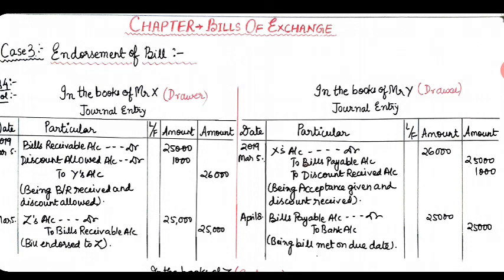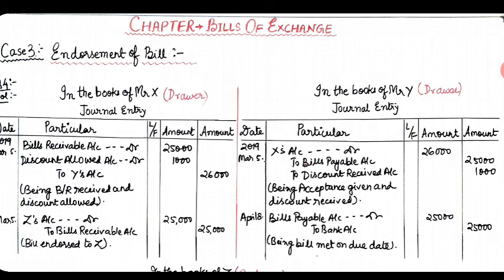In the books of the drawer, the first entry, March 5, bills receivable account debit 25,000, discount allowed 1,000 to Y's account, 26,000, being bill received and discount allowed. March 5, Z's account debit to bills receivable account, bill endorsed to Z, 25,000. 2019 March 5, in the books of the drawee, X's account debit to bills payable account and discount received account, 26,000; 25,000 and 1,000. April 8, bills payable account debit to bank account, that is the bill met on due date, 25,000. Due to some technical errors, the book of the endorsee is not given, but I'll explain it in the books of Z when we prepare.